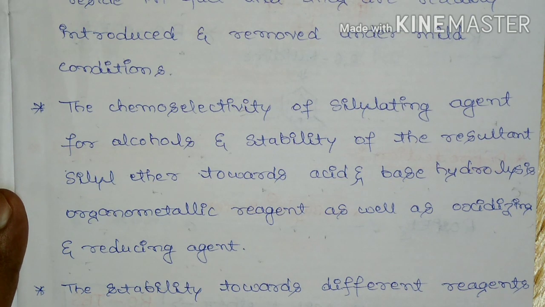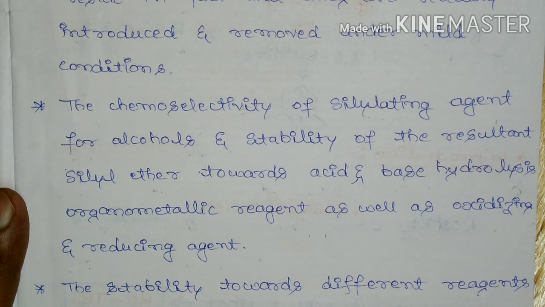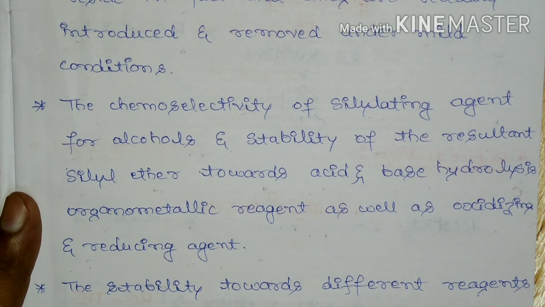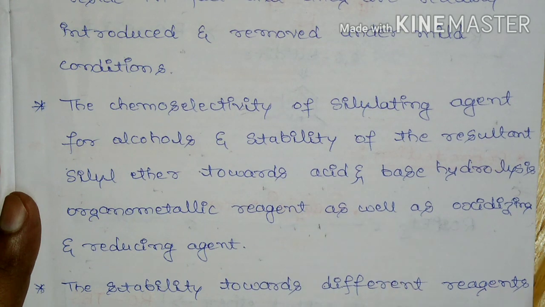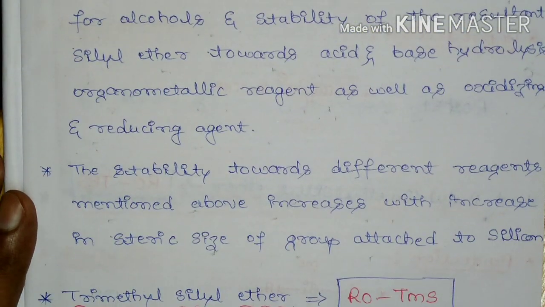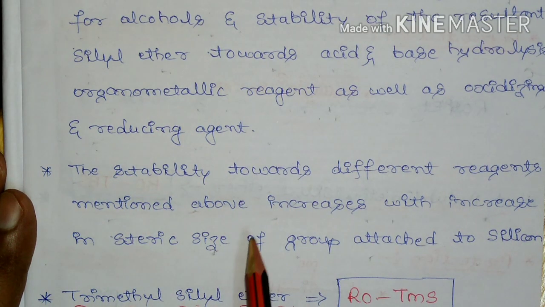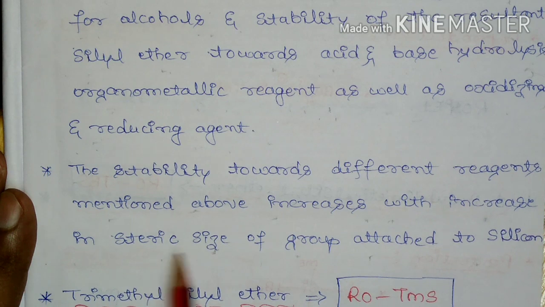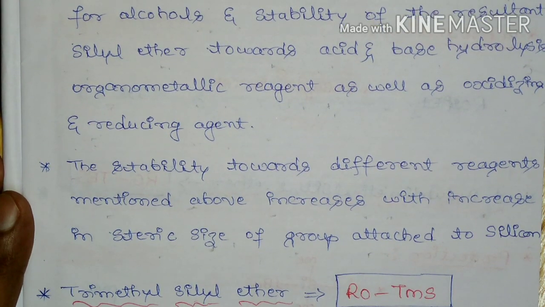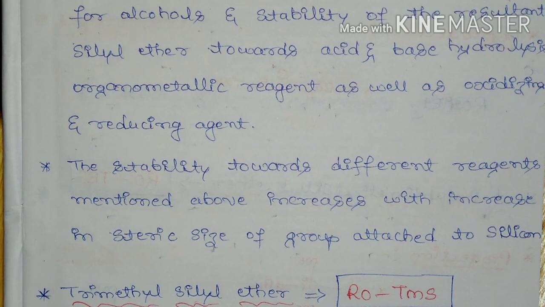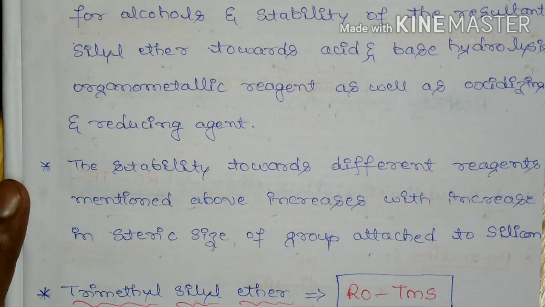These silylating agents provide chemoselectivity for alcohols, and they are stable towards acid-base hydrolysis, organometallic reagents, as well as oxidizing and reducing agents. The stability towards the different reagents mentioned above increases with increase in steric size of the groups attached to silicon. So these are the important points regarding silylating agents.